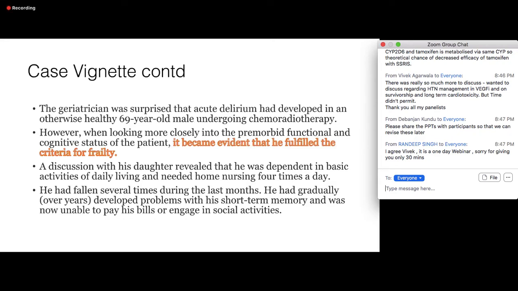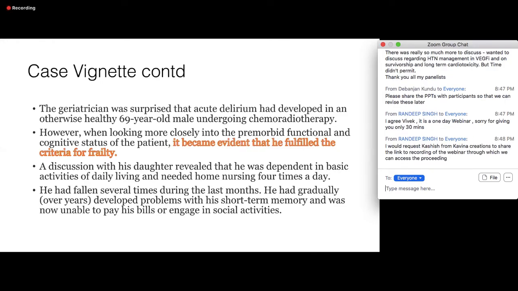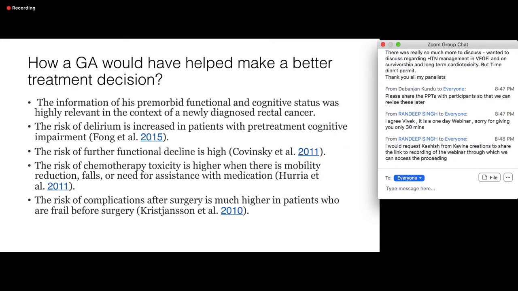When he looked more closely into the premorbid functional status, he found that this man actually fulfilled the criteria for frailty. Discussion with the daughter revealed that he was dependent on basic living activities and even needed home nursing four times a day. He had fallen several times during the last month. Over the years he had developed memory problems, and he was unable to pay his bills or engage in social activities. This is where we see that it is important to do a geriatric assessment and find out what criteria are being fulfilled for frailty. A geriatric assessment would have helped to make a better treatment decision in this case.